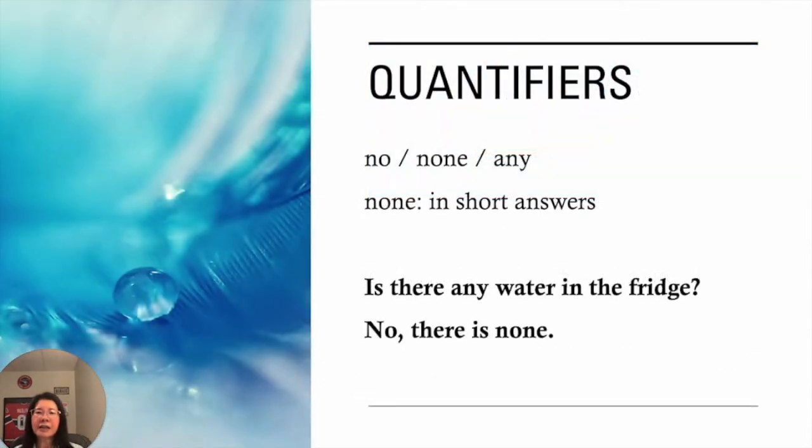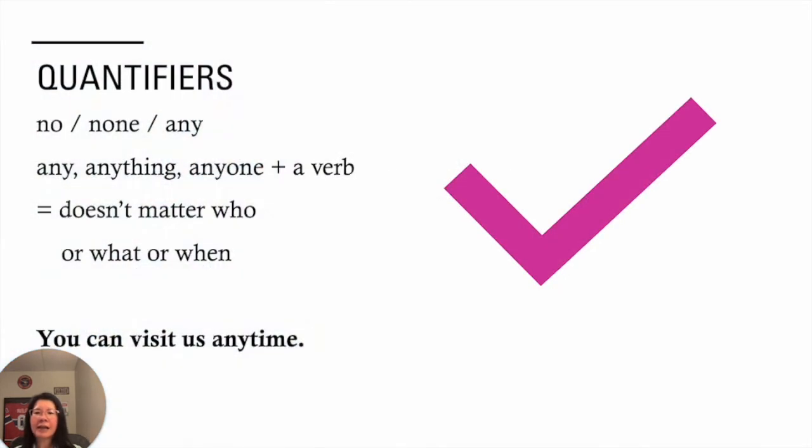The word none is often used in short answers. For instance, is there any water in the fridge? No, there is none. Any is the next word we're going to discuss.